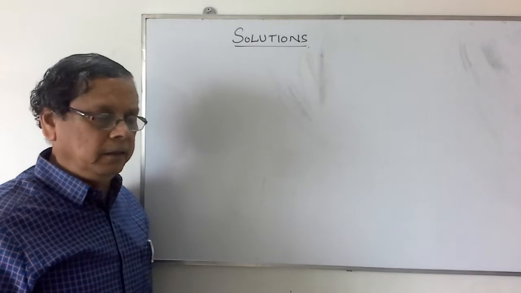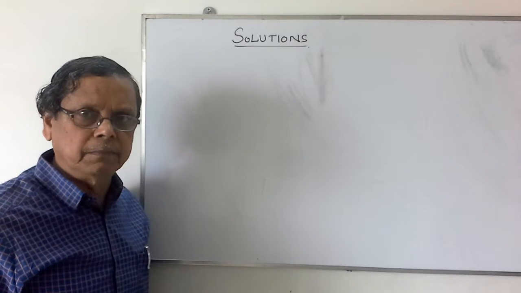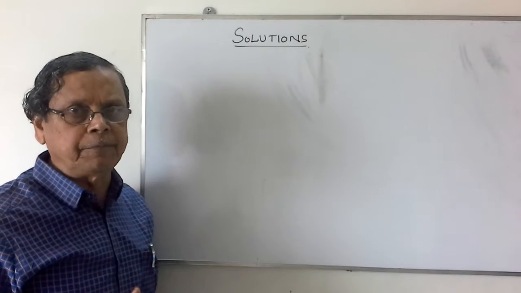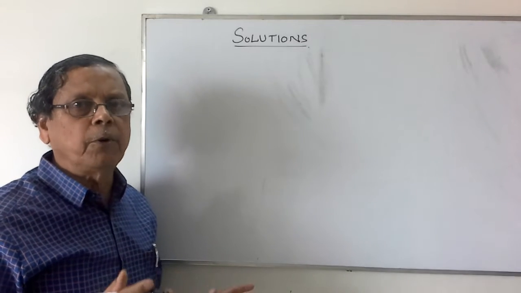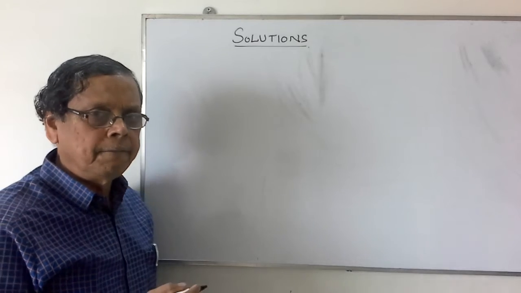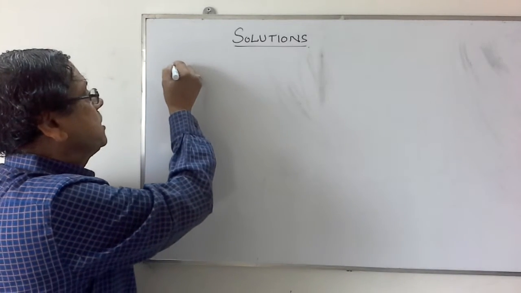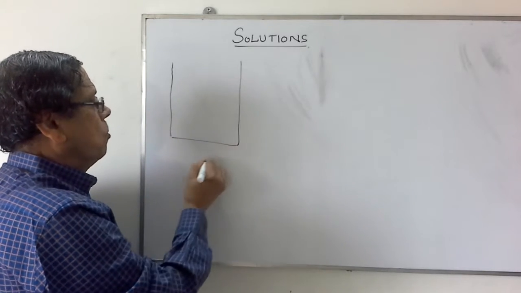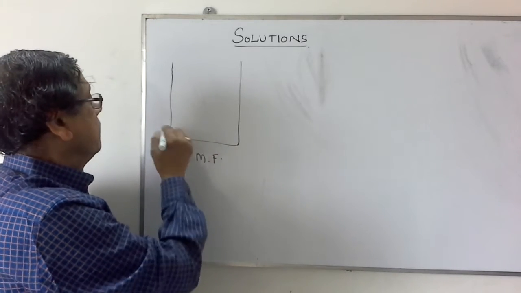Now in case of the negative deviation liquid system or solutions, the solution will have the lowest vapor pressure and hence the boiling point will be maximum. So we have seen the graphical representation of such a solution. Suppose you consider this mole fraction here, then vapor pressure.